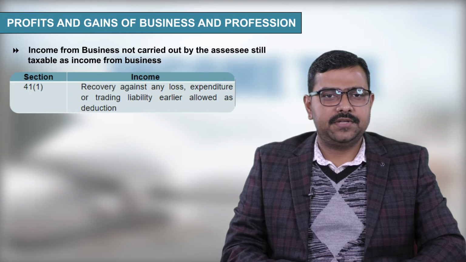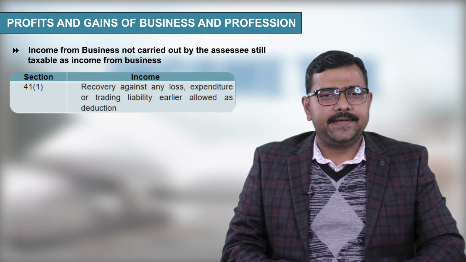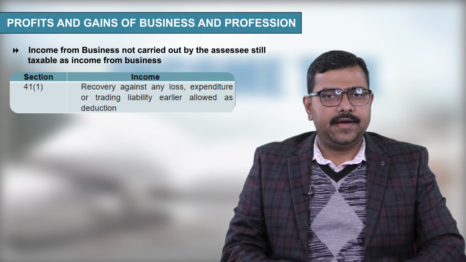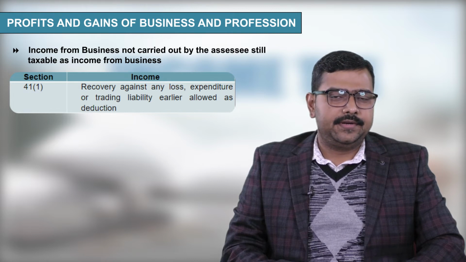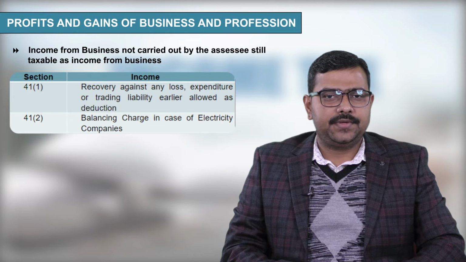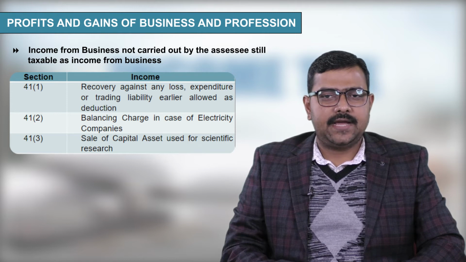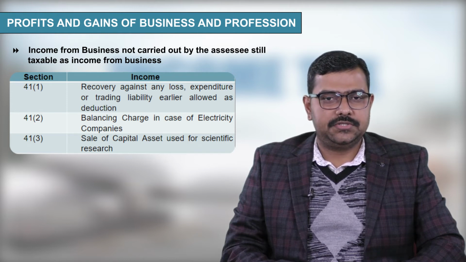Now, we shall discuss some businesses which are not carried on by the assessee, still taxable as income from business. So, first is section 41 subsection 1, recovery against any loss, expenditure or trading liability earlier allowed as deduction. Next, section 41 subsection 2, balancing charge in case of electricity companies. Section 41 subsection 3, sale of capital asset used for scientific research.